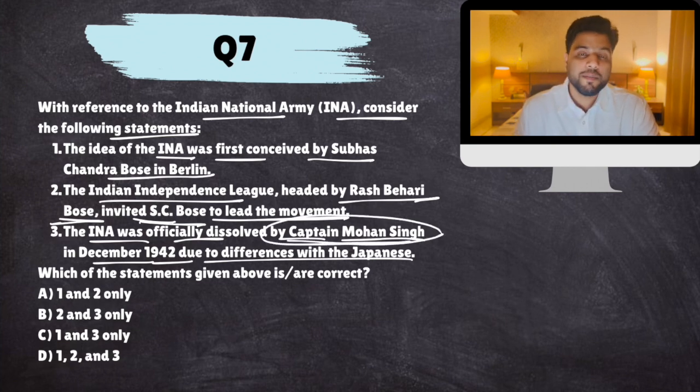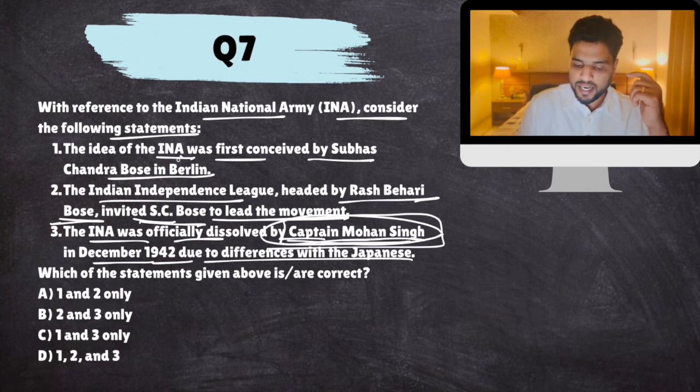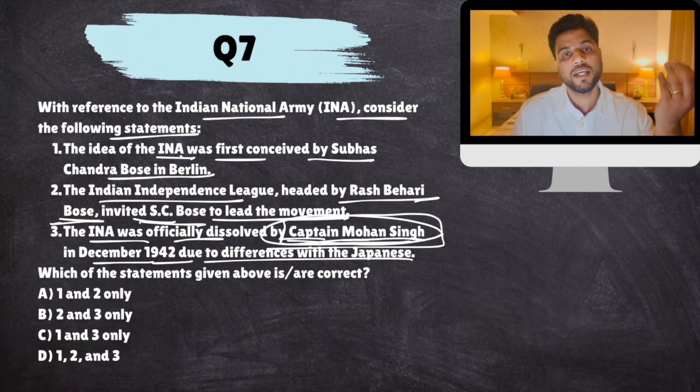But the Japanese gave him this idea because the Japanese were fighting against the British and they captured many Indian soldiers. So the Japanese told Captain Mohan Singh that take these captured soldiers, these are Indians, create your own army and fight against the British. So he conceived this idea of Indian National Army. Later, he had some differences with the Japanese. He did not align with Japanese. Therefore, he disbanded Indian National Army.